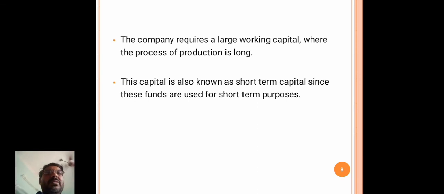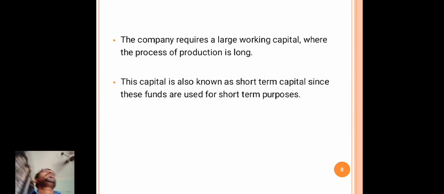These are procured by issue of shares or debentures or from other financial institutions.